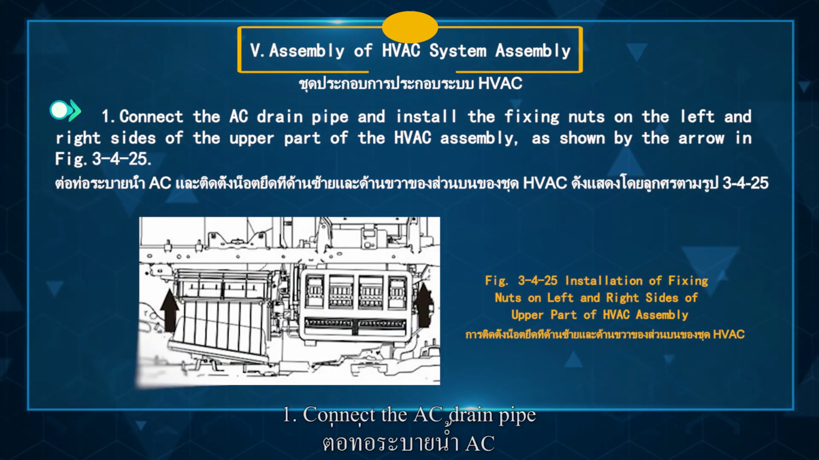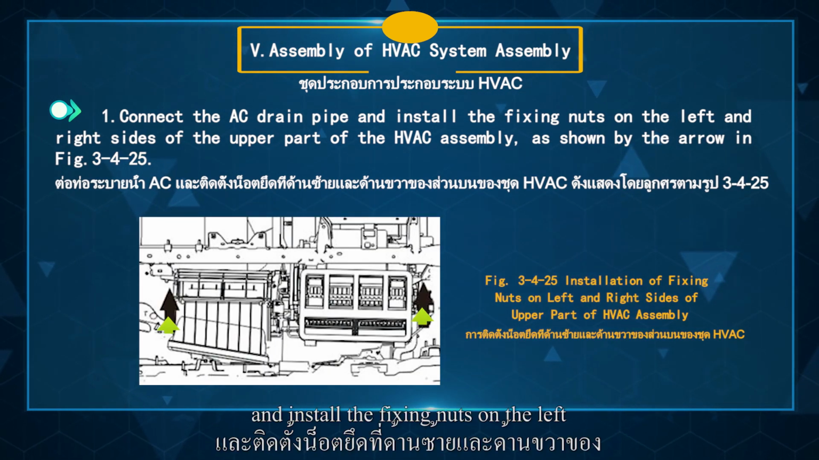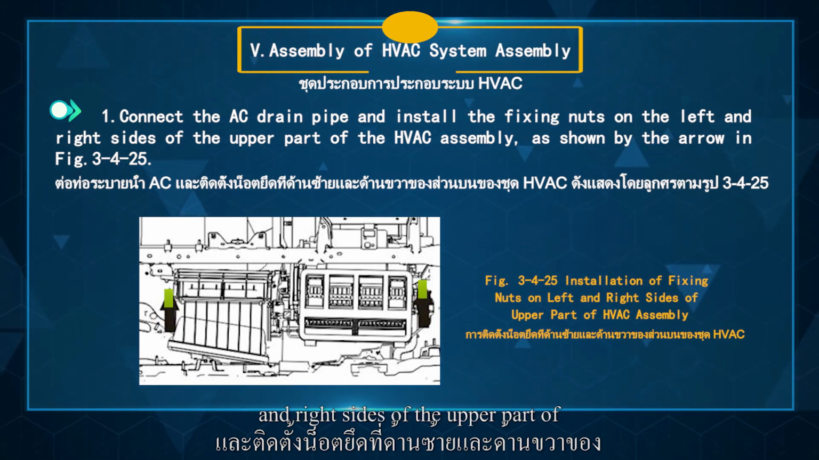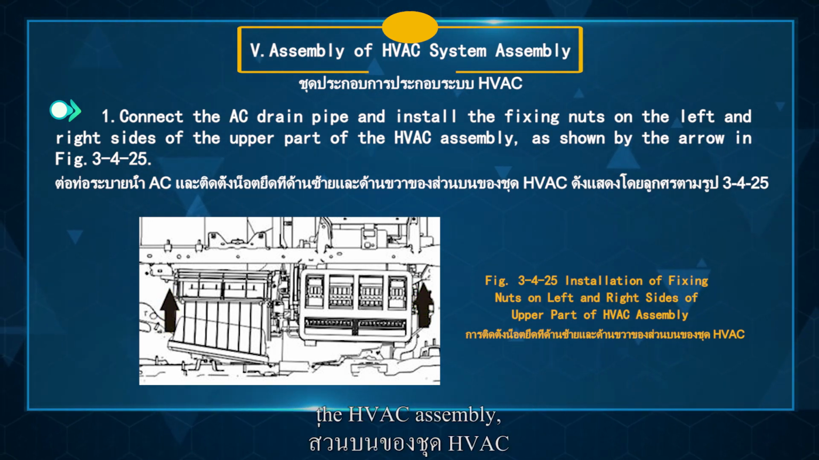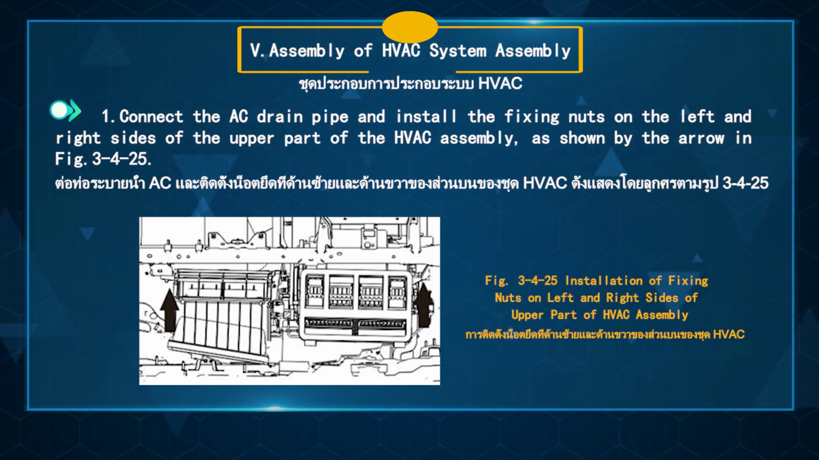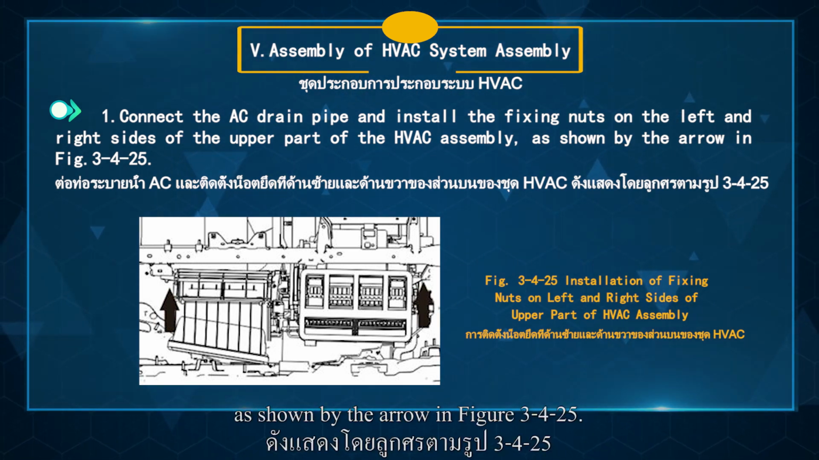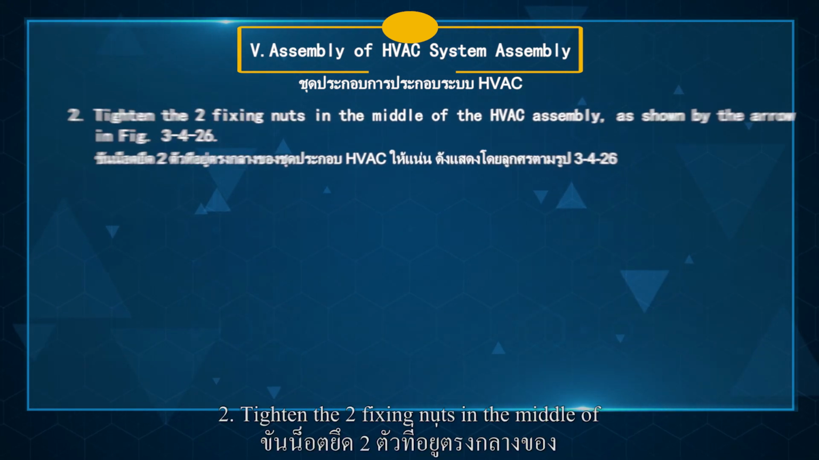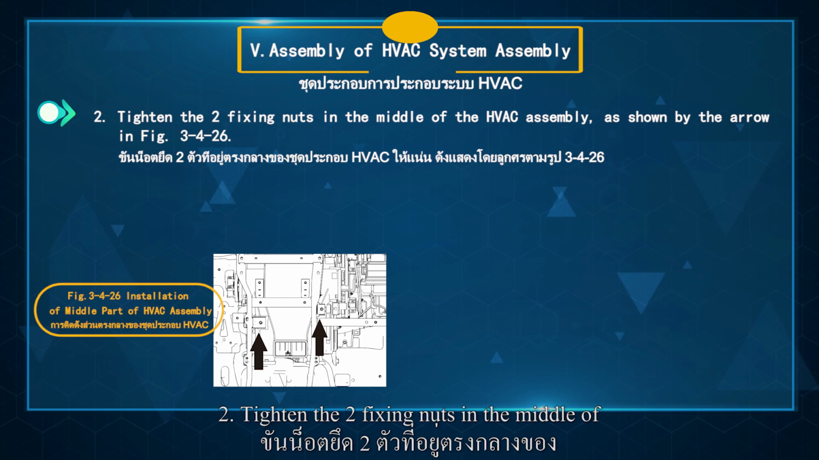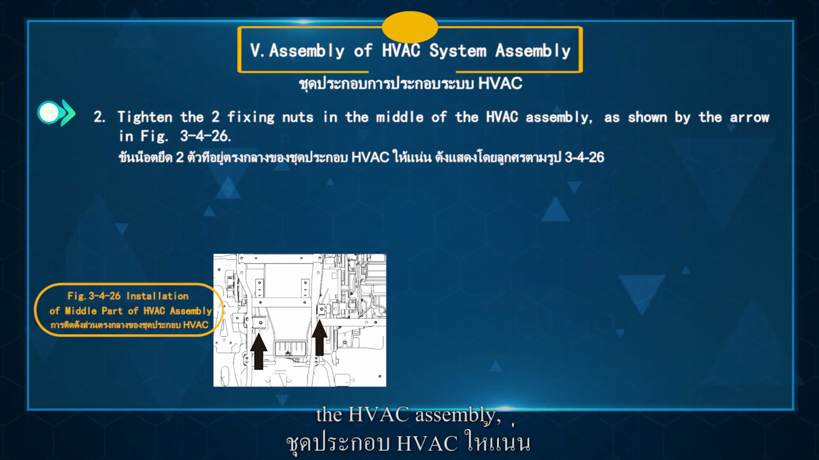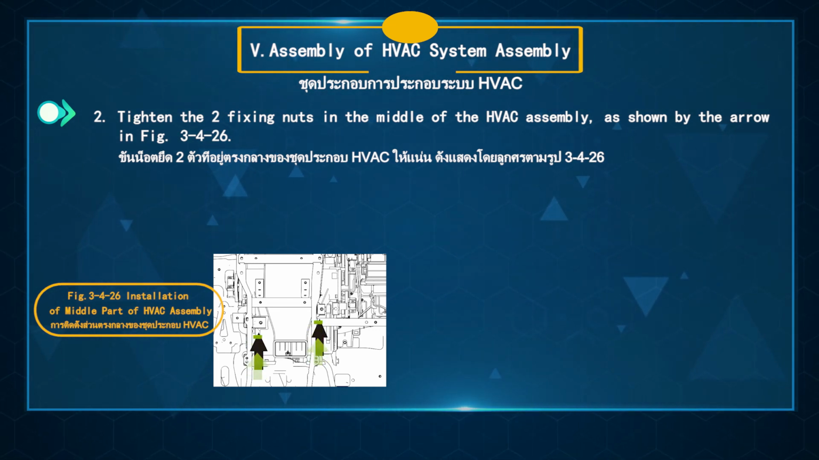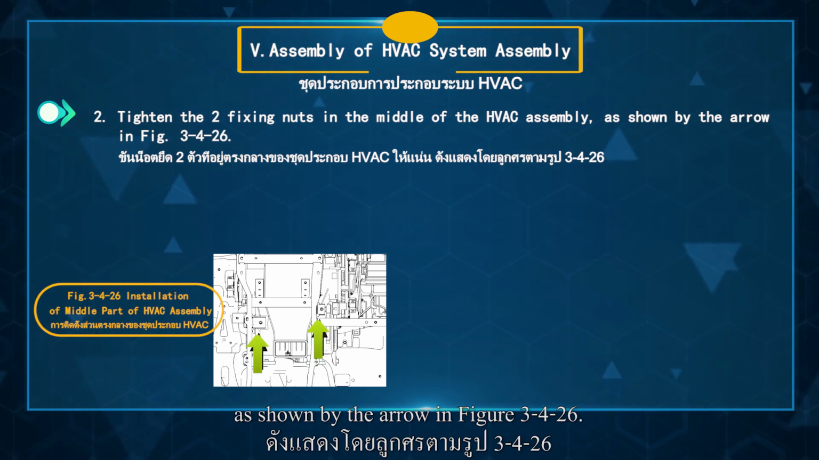1. Connect the AC drawing pipe and install the fixing nuts on the left and right sides of the upper part of the HVAC assembly, as shown by the arrow in figure 3.2.4.25. 2. Tighten the 2 fixing nuts in the middle of the HVAC assembly, as shown by the arrow in Figure